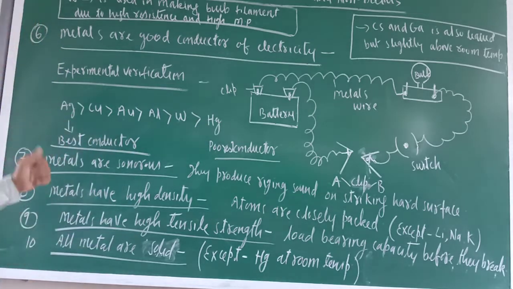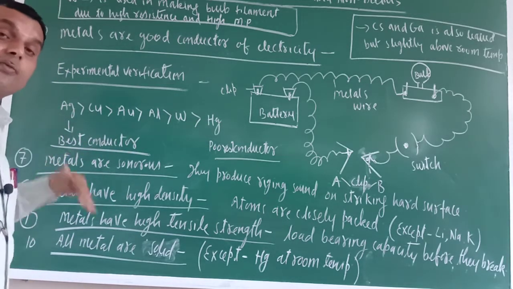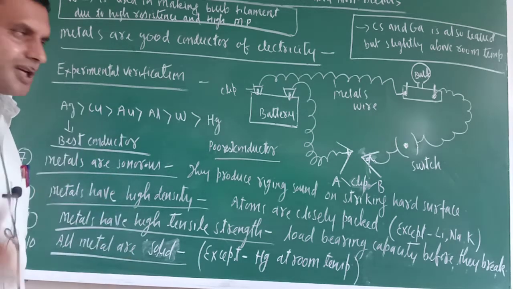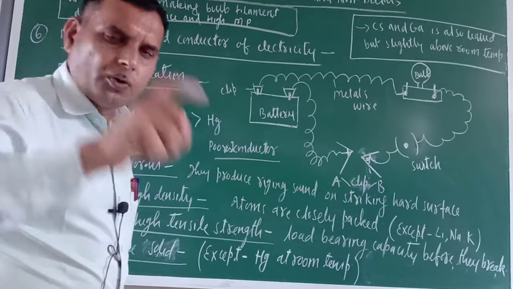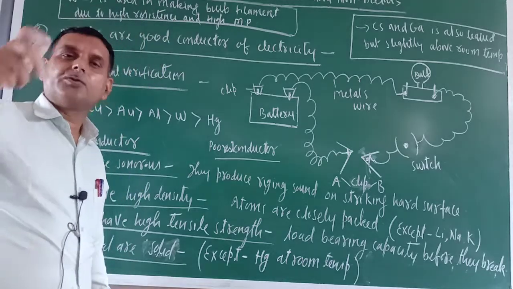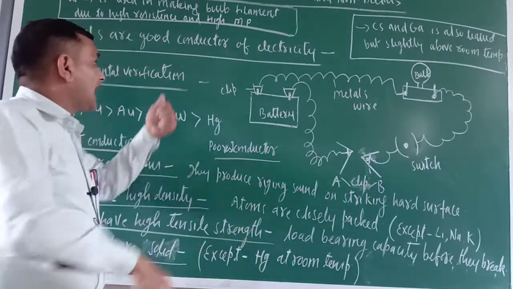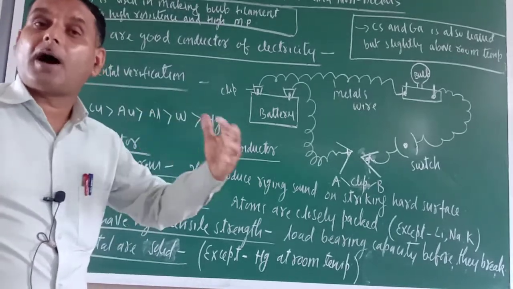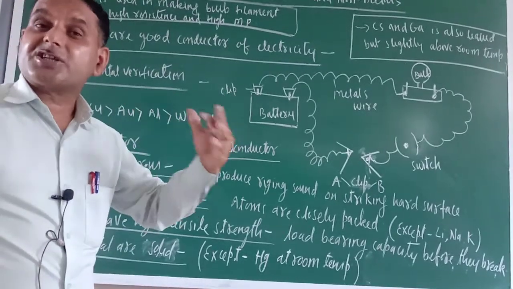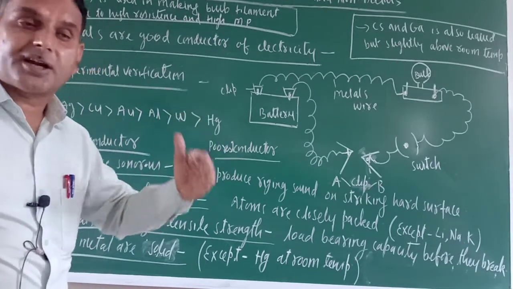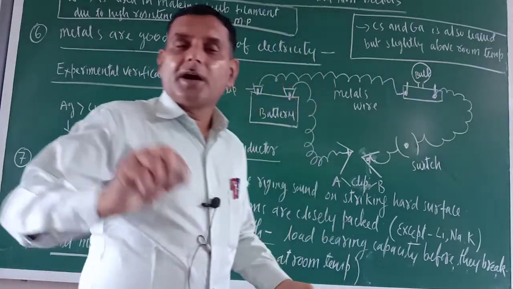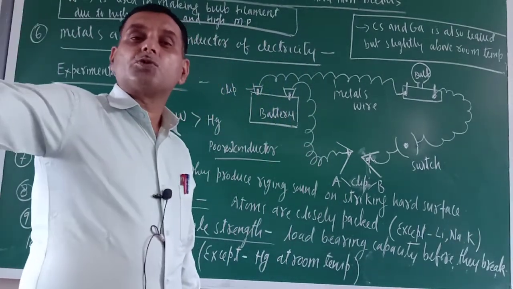Now the question arises: on what basis did I write this order? Just see, if you want to know the comparative electrical conductivity of metals, that means the extent of flow of current in the circuit, then replace the bulb with an ammeter. The ammeter will show the reading.